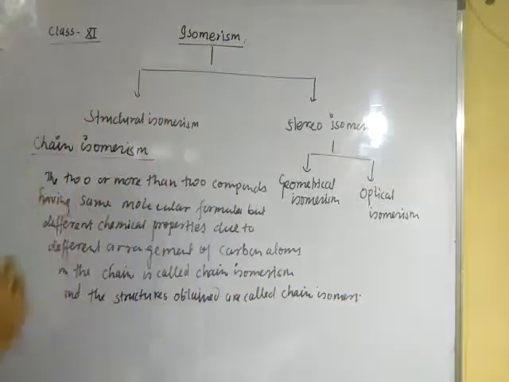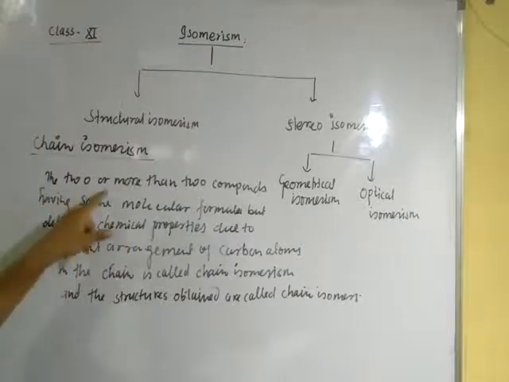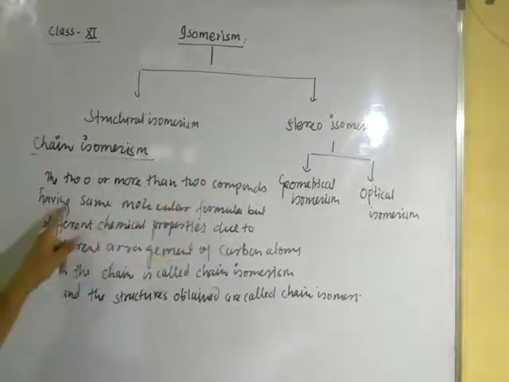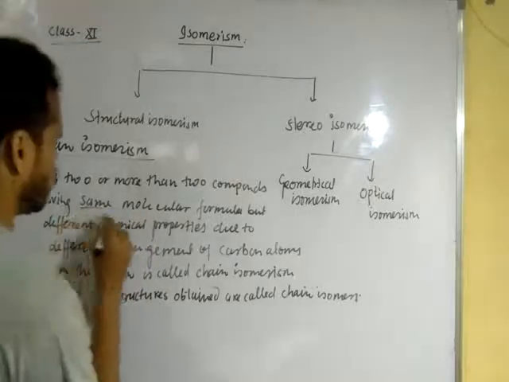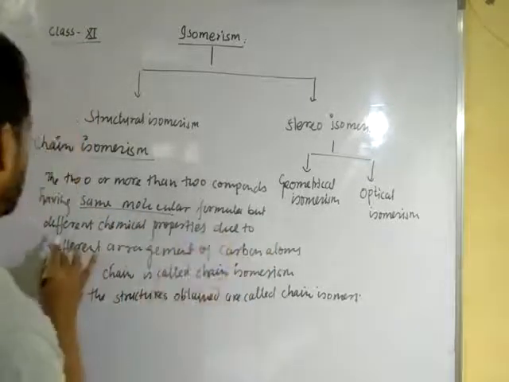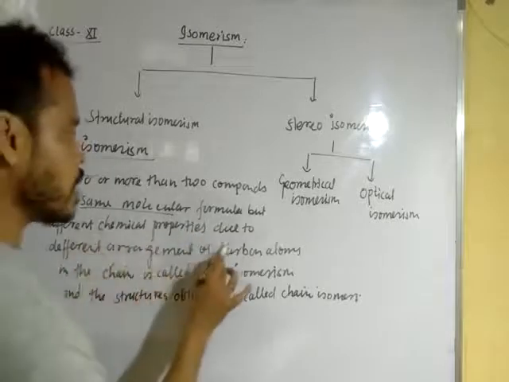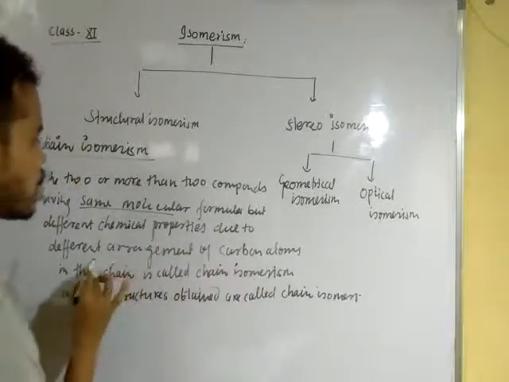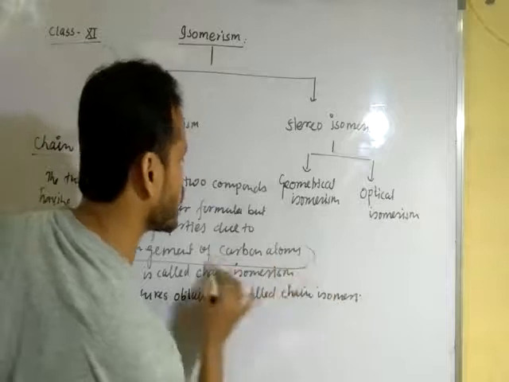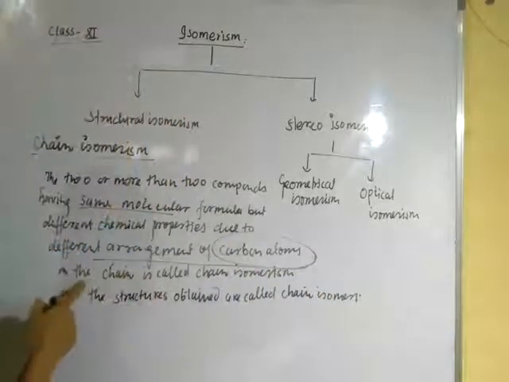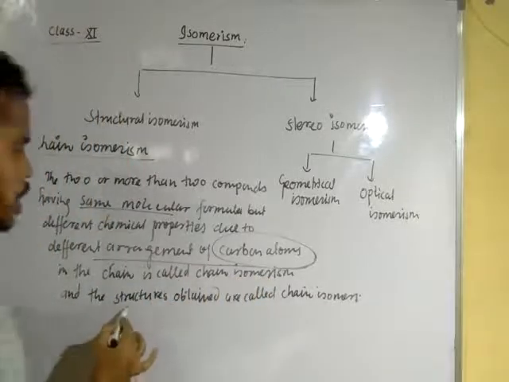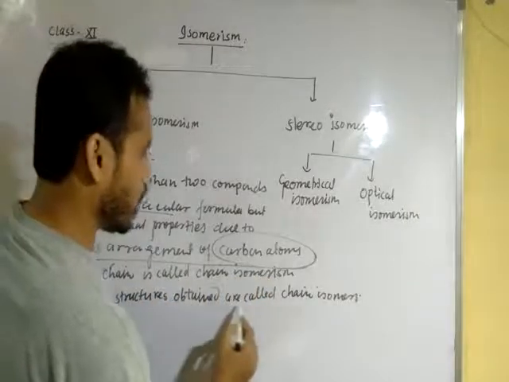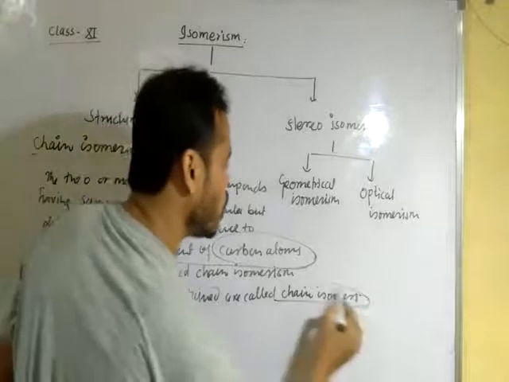Okay, dear student, very simple. The two or more than two compounds having same molecular formula. Focus on this word, same molecular formula but different chemical properties due to different arrangement of carbon atom in the chain is called chain isomerism, and the structures obtained are called chain isomers.